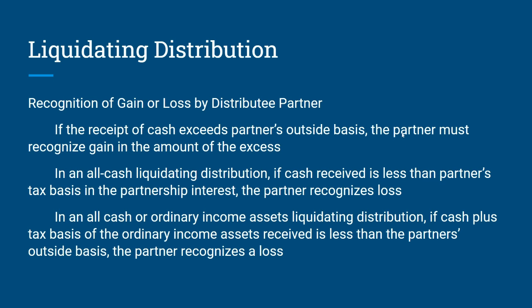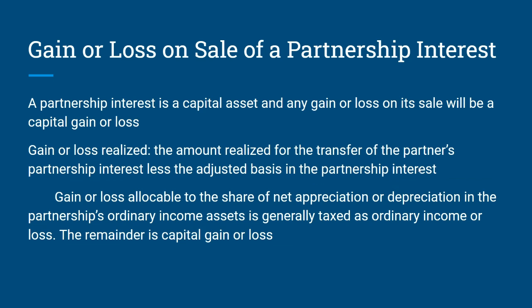If the receipt of cash exceeds the partner's outside basis, the partner must recognize gain in the amount of the excess. In an all-cash liquidating distribution, if cash received is less than the partner's tax basis, then the partner recognizes a loss. In an all-cash or ordinary income assets liquidating distribution, if cash plus the tax basis of the ordinary income assets received is less than the partner's outside basis, the partner recognizes a loss.